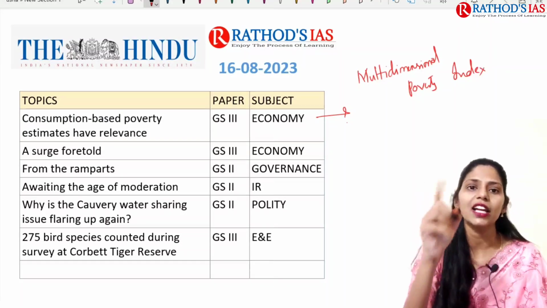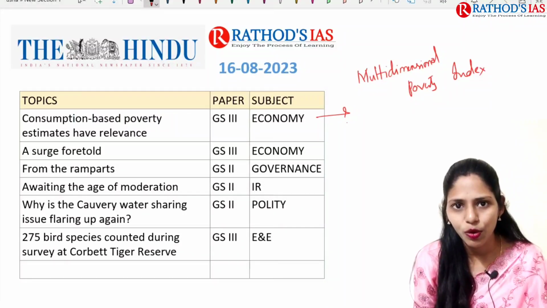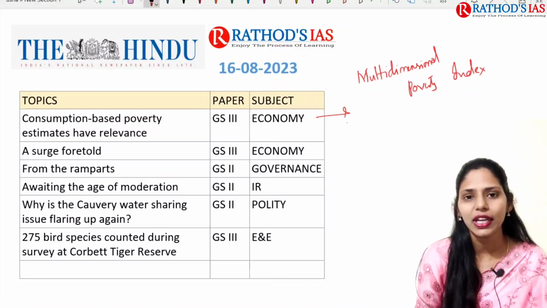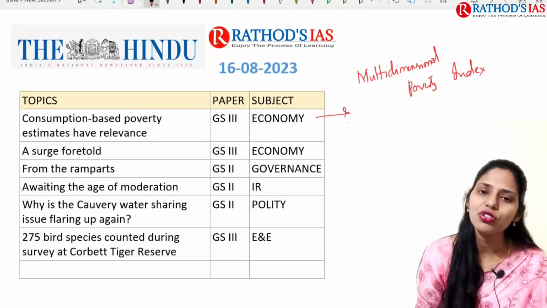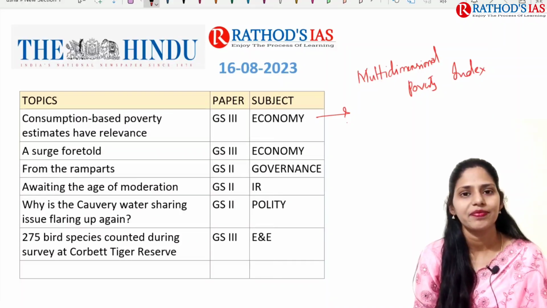So what exactly do you need to know here? You have to know what this multi-dimensional poverty index is, what indicators are taken into account, and which organization is releasing this index.